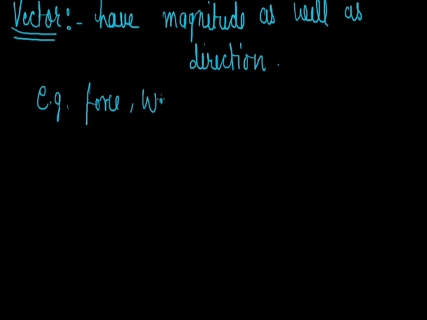Suppose weight. What is weight? Weight is different from mass. In normal language, we say that weight is similar to mass. If I ask you what your weight is, your answer will be 30 or 40 or 50 kg. But it is not weight, it is mass. Weight is actually the gravitational force applied by Earth on an object, and it is calculated by mass into g, gravity. So if I ask you what your weight is, and suppose your mass is 30 kg, then the answer should be 30 into g. And what is g? It is gravity, 9.8. So weight is actually the force which is applied by Earth on any body.